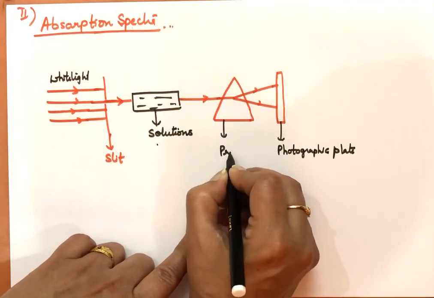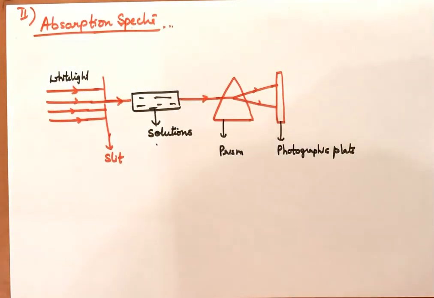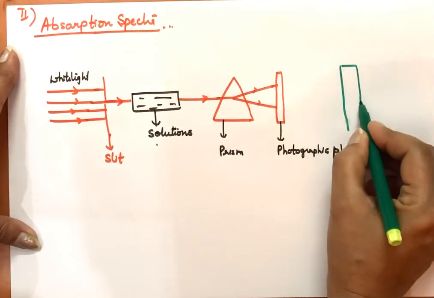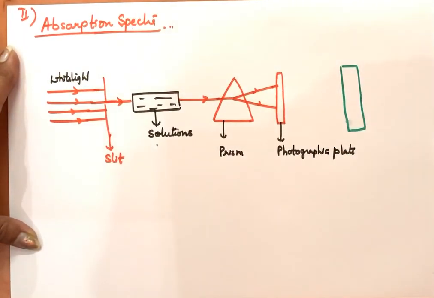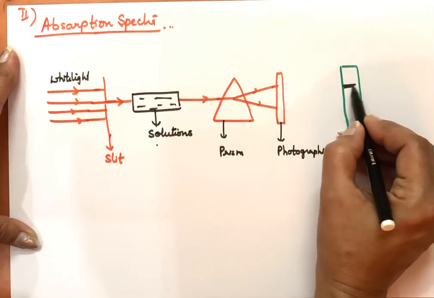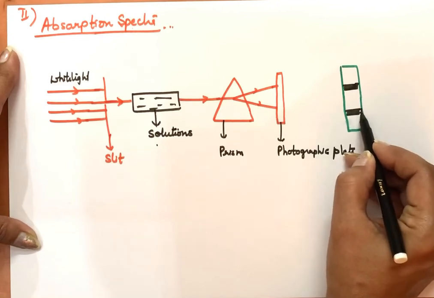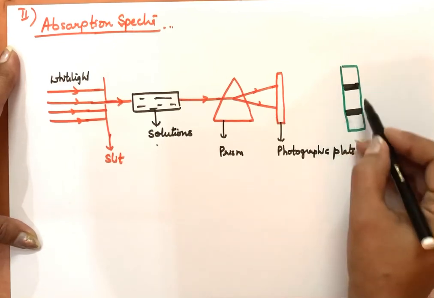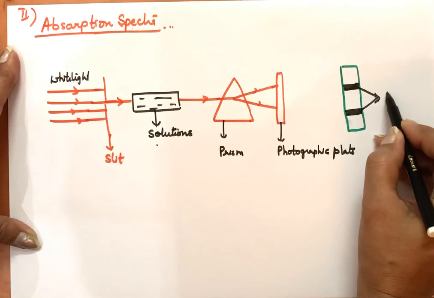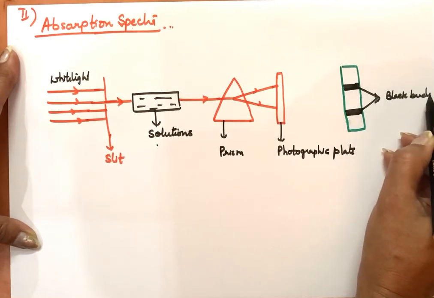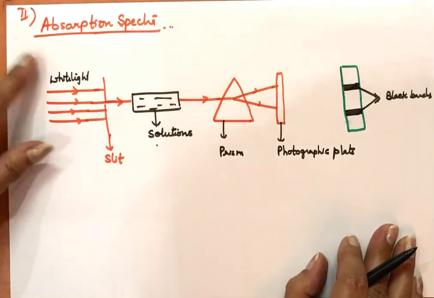Now, which kind of spectra will we get here? How will it look? In this spectrum the whole spectrum is colored like a rainbow, but in between somewhere there will be black bands. The whole spectrum is colored like the continuous one, but some black lines or black bands will be seen in the spectrum. So this kind of spectrum is known as absorption.